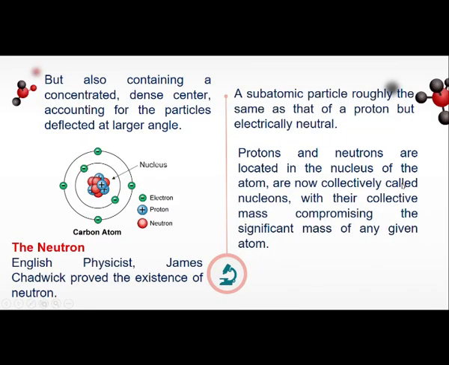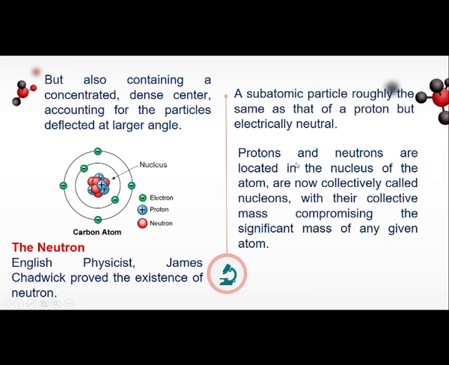Next one is the neutron. It was English physicist James Chadwick who proved the existence of the neutron, a subatomic particle roughly the same mass as that of a proton but electrically neutral. So as you can observe in the image, meron tayong electron negatively charged, proton positively charged, pero yung neutron wala siyang charge. It is neutral.